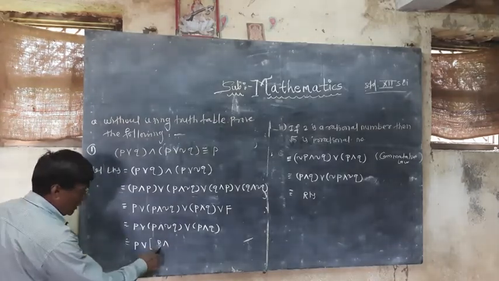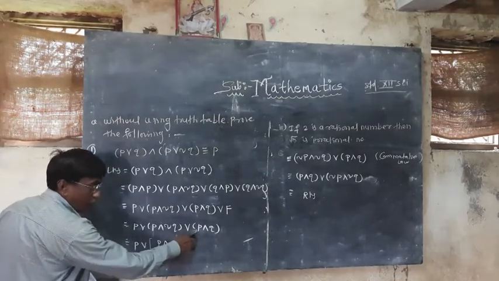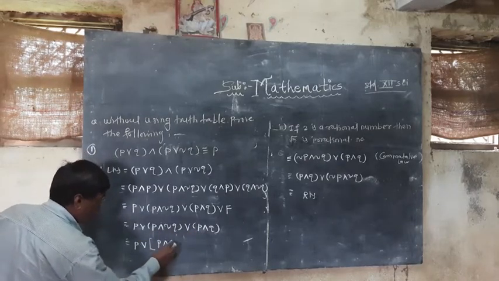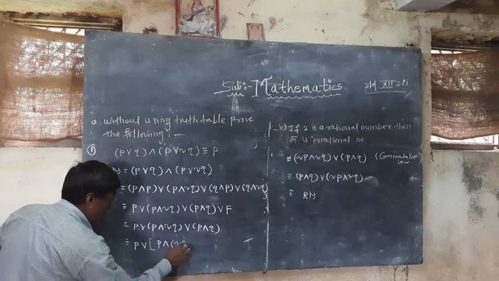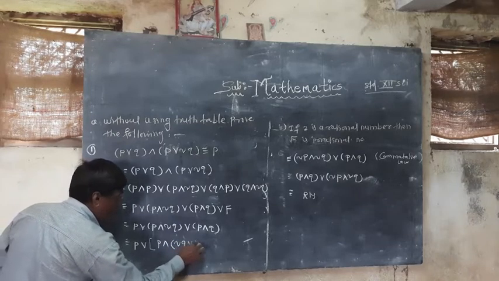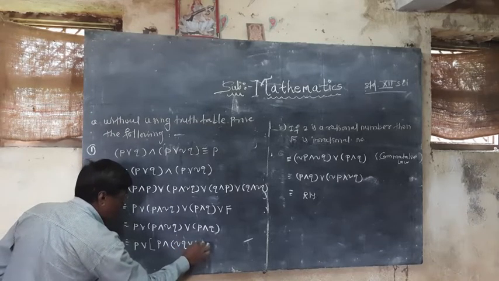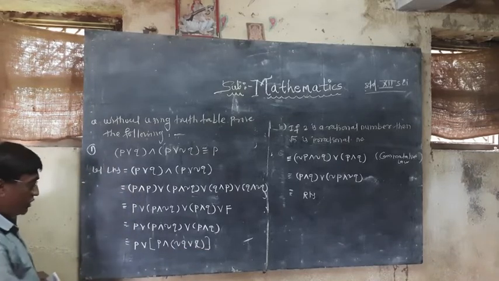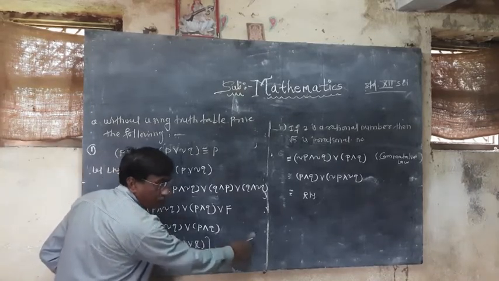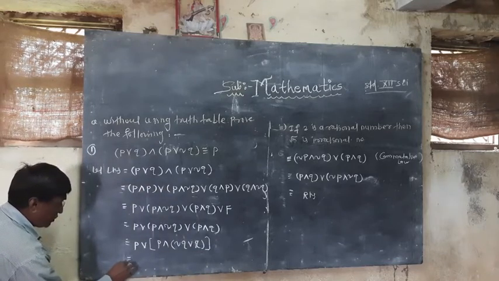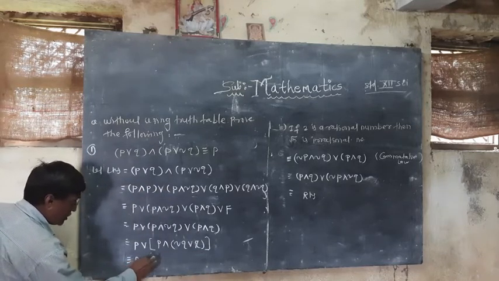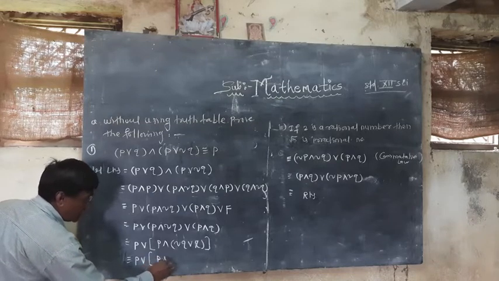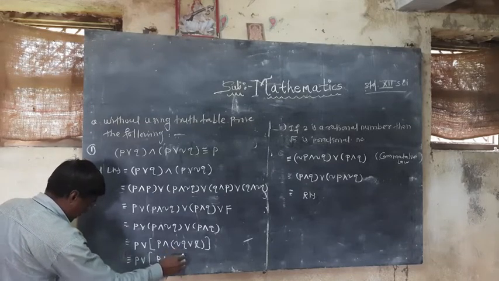I will absorb using the absorption law, because here P conjunction and here also P conjunction. And so inside the bracket negation Q disjunction Q is there. I will use the laws of absorption, and then it is equivalent to P disjunction, inside the bracket P conjunction, and this answer will be T.